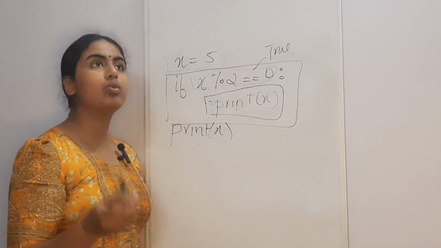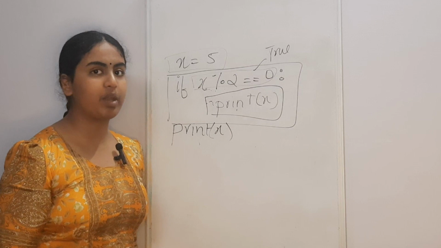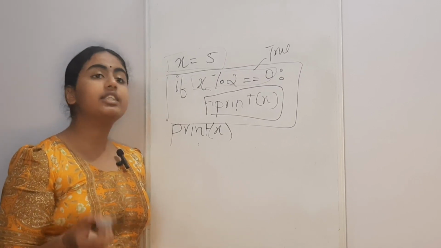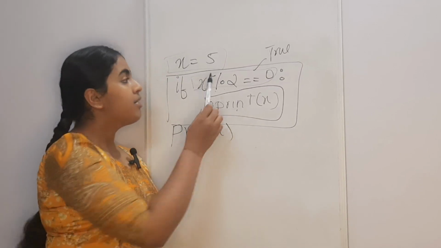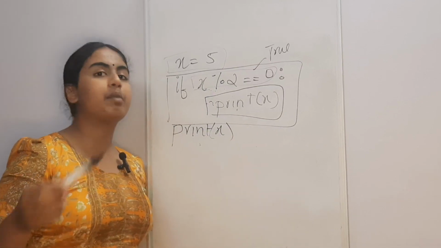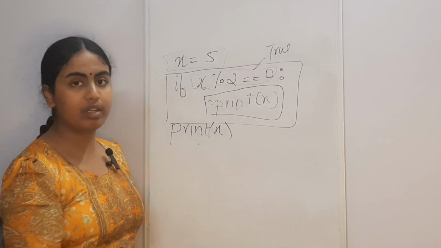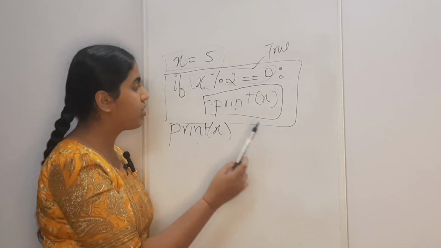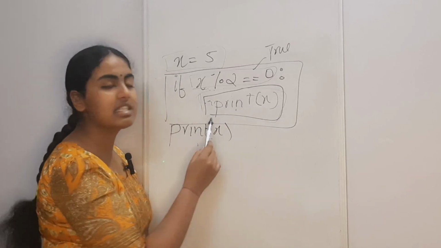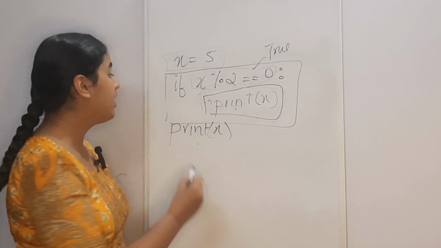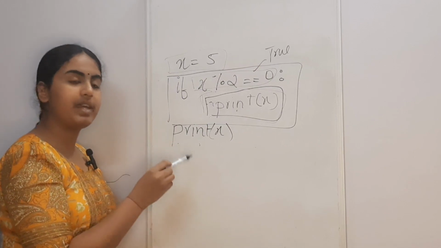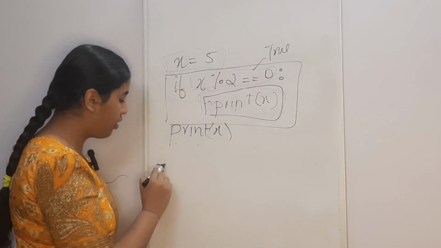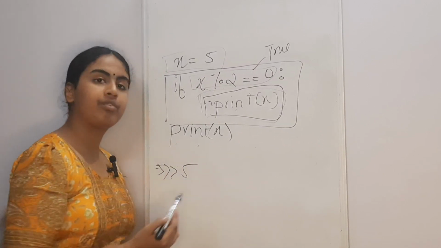Modulus statements also only deal with integers, not floating point numbers. So, because it deals only with integers, 5 mod 2, the remainder would be 1, which is not equal to 0. And since it is not equal to 0, our print statement inside the if block won't be executed. This print statement, however, will be executed and you will only get an output 5.